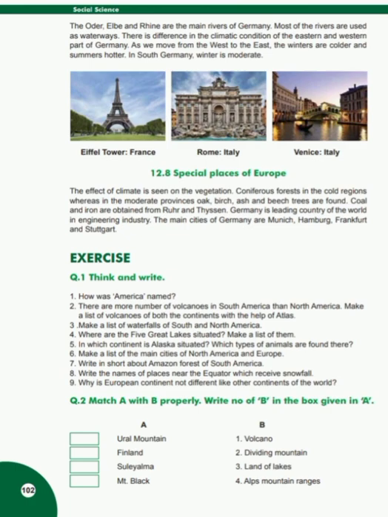Coal and iron are obtained from Ruhr and Thyssen. Germany is leading country of the world in engineering industry. The main cities of Germany are Munich, Hamburg, Frankfurt, and Stuttgart.